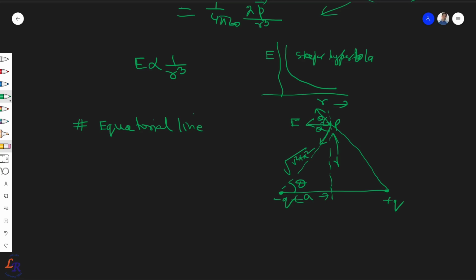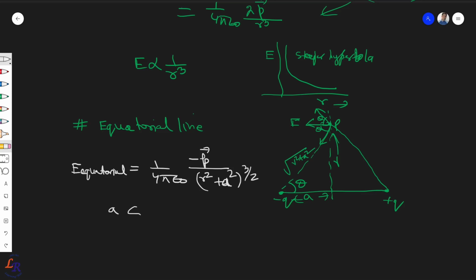The x components will add up, and as we had seen, solving it we get E equatorial, which is equal to 1 upon 4 pi epsilon 0 times minus vector p upon (r square plus a square) to the power 3 by 2, right?